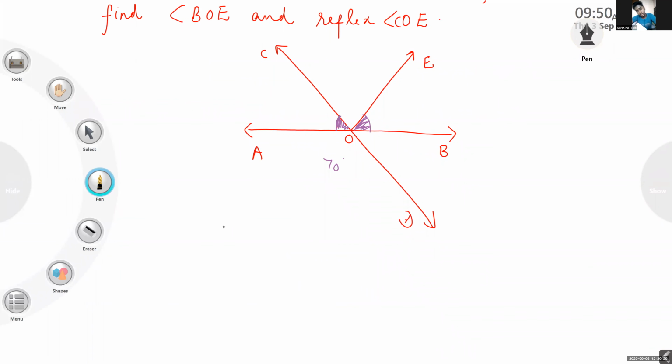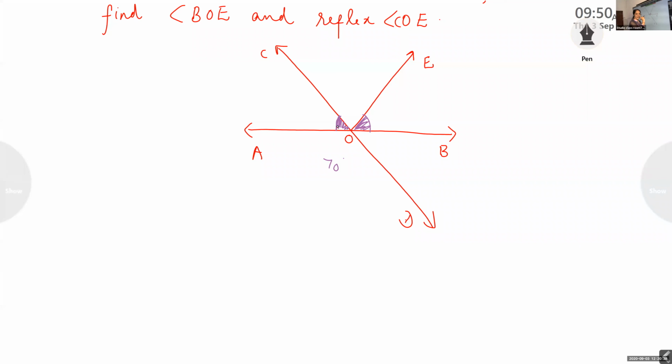No alternate angles only. All of you listen to it. Children, listen. When you add these two angles, you will get 70 degree, okay?